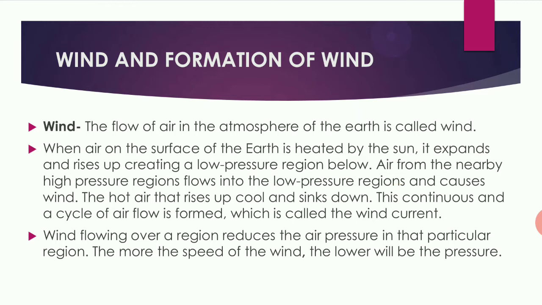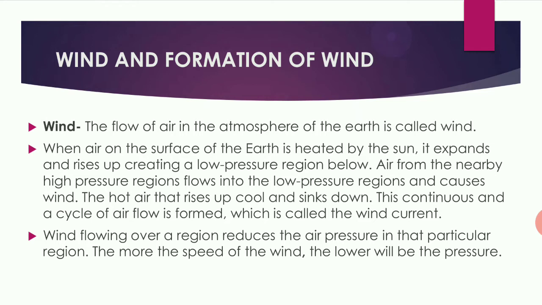So the air on the surface of the earth is heated up by the sun. When it is heated up, it becomes light, it expands, it rises up, and when it rises up, it creates a low pressure region below. So air from the nearby high pressure region flows into the low pressure region and causes wind.